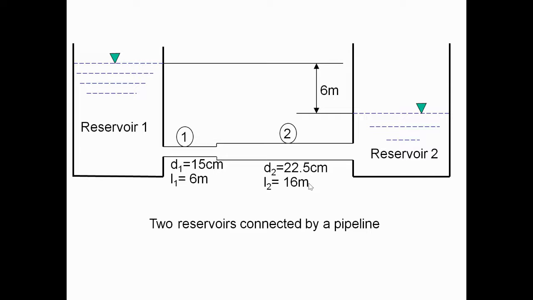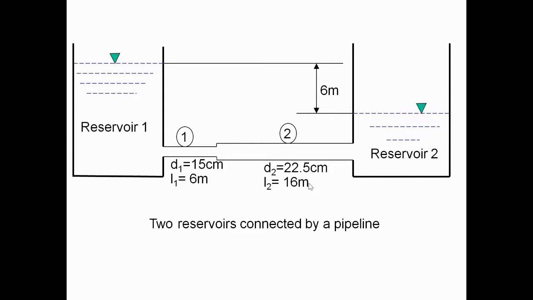From the 22 meters, the first 6 meters has one diameter, and the remaining length of the pipe has a different diameter. So the first pipe has d1 equal to 15 centimeters with a length of 6 meters, and the second pipe has d2 of 22.5 centimeters with a length of 16 meters.